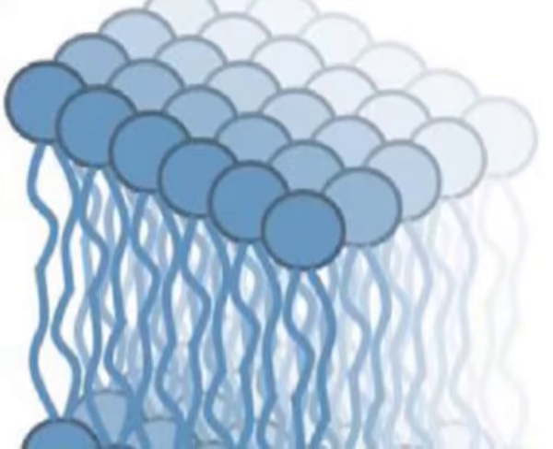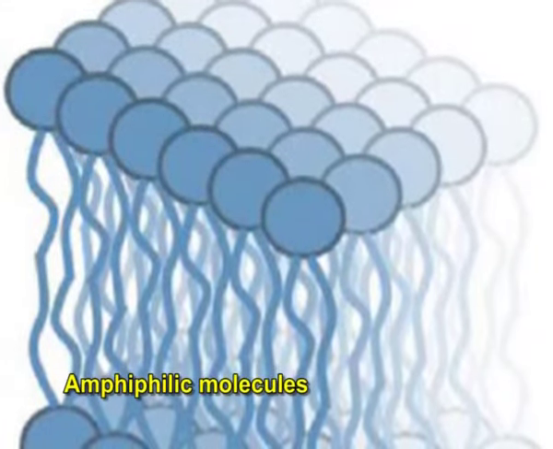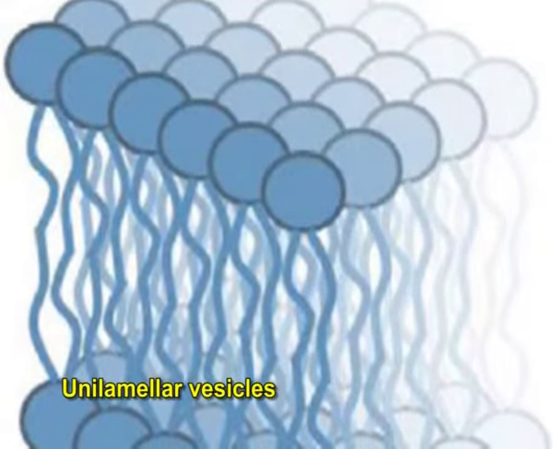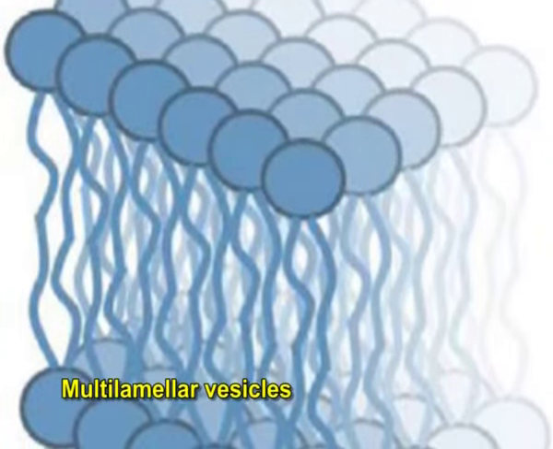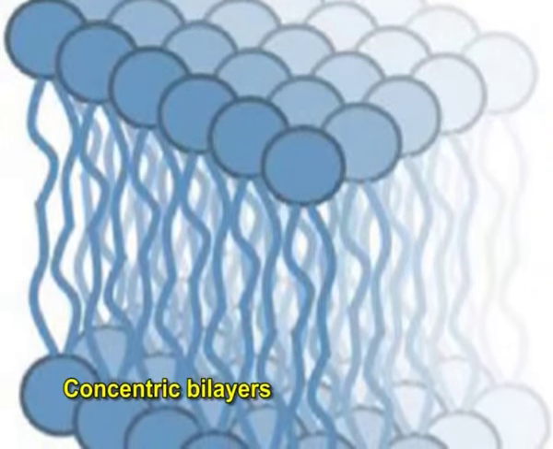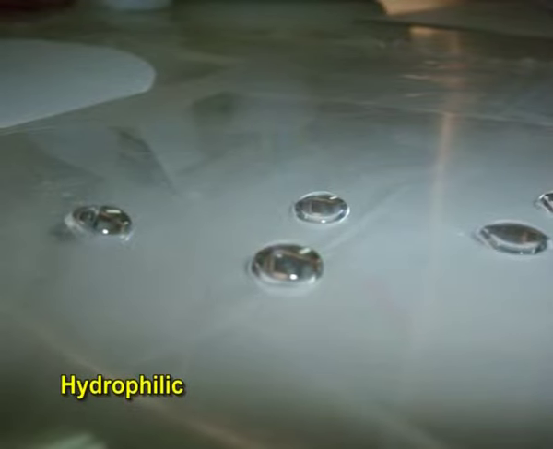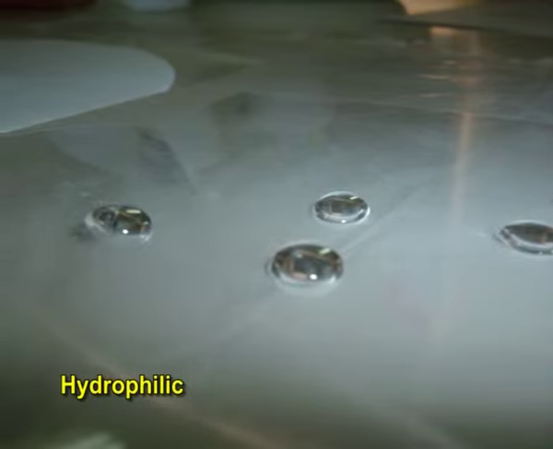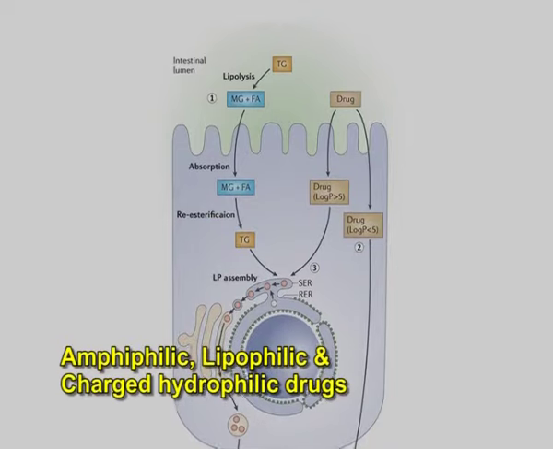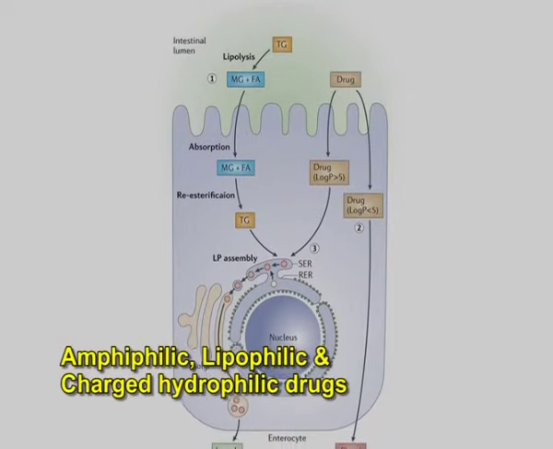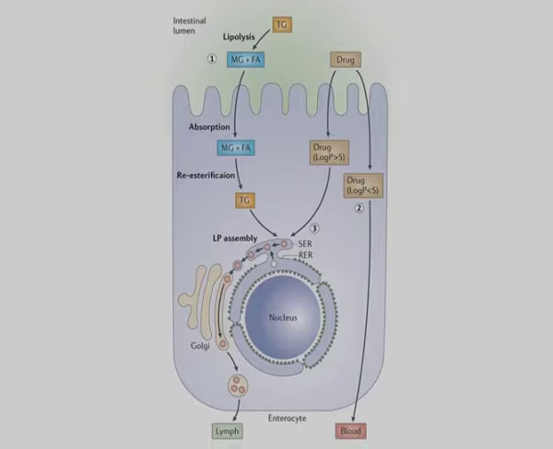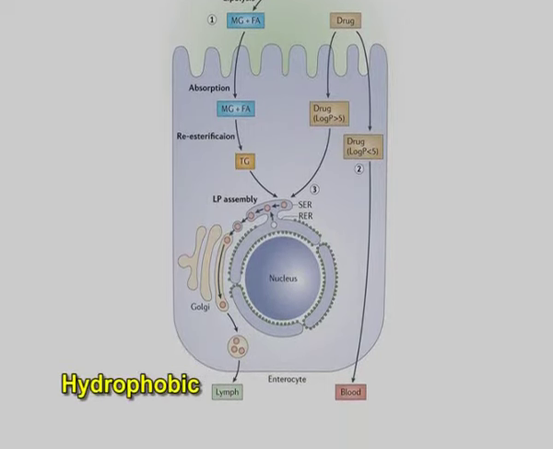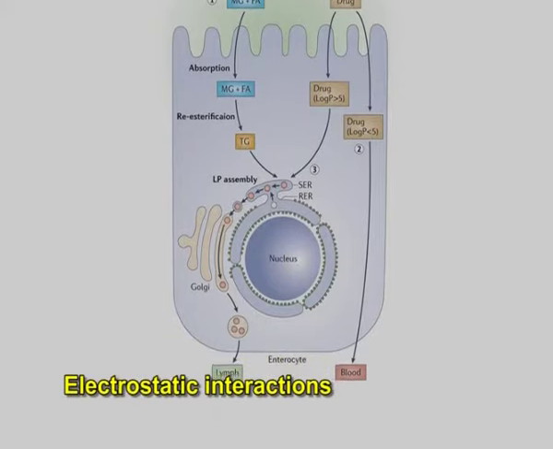In an excess of water, these amphiphilic molecules can form one unilamellar vesicle or more, that is multilamellar vesicles, with concentric bilayers. Hydrophilic drugs can be entrapped into the internal aqueous compartment, whereas amphiphilic, lipophilic and charged hydrophilic drugs can be associated with the vesicle bilayer by hydrophobic and or electrostatic interactions.